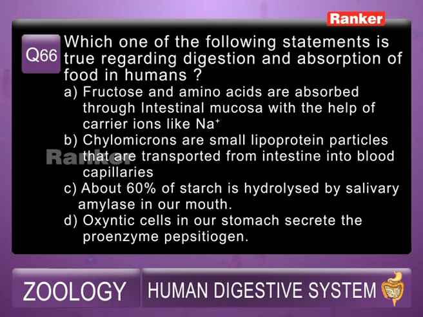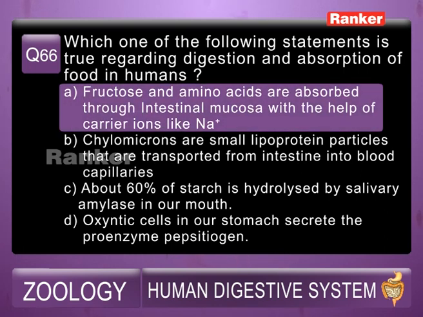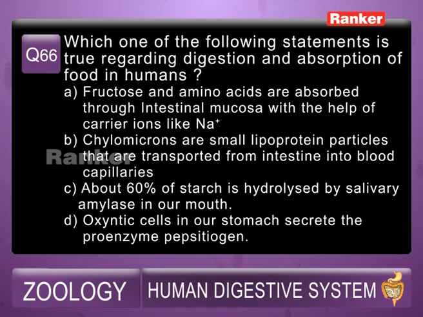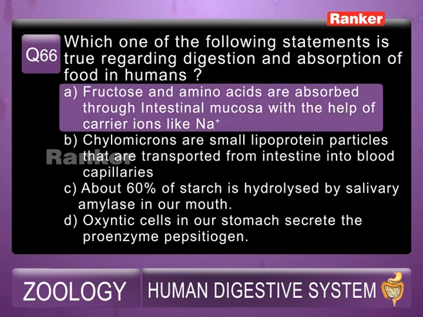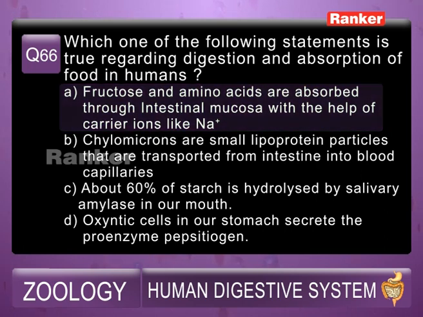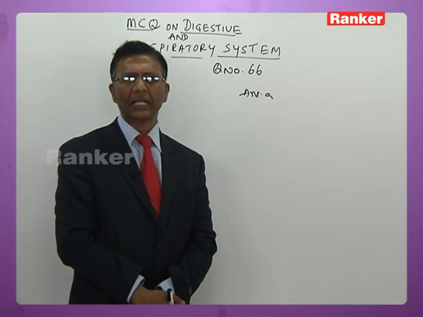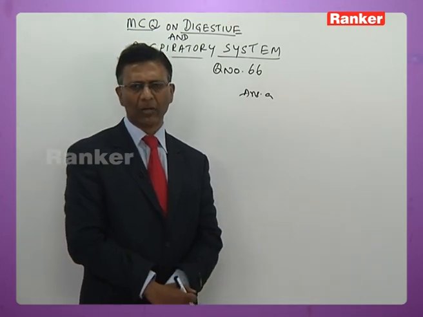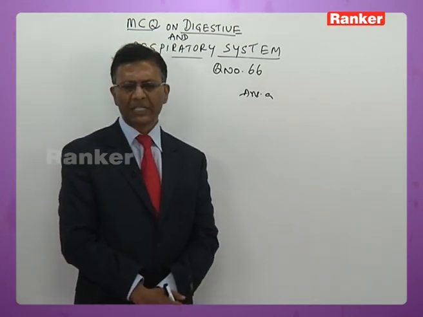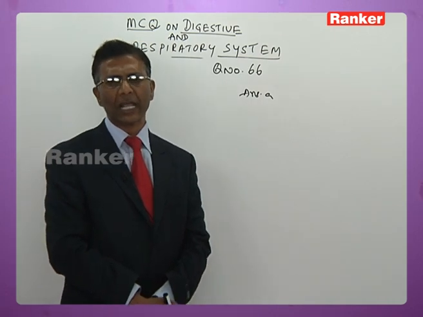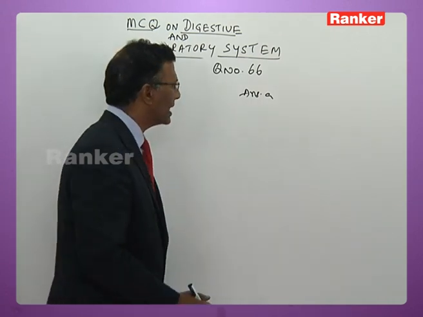D, oxyntic cells in our stomach secrete proenzyme pepsinogen. So the answer for this is A, that is fructose and amino acids are absorbed through intestinal mucosa, transported by active transport or facilitated diffusion, which takes place in the presence of certain carriers like Na+, K+. So the answer is A.